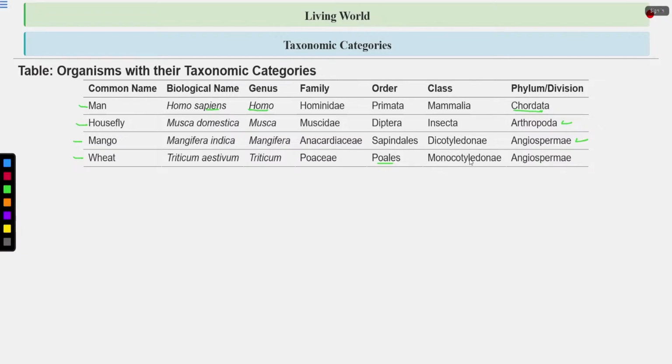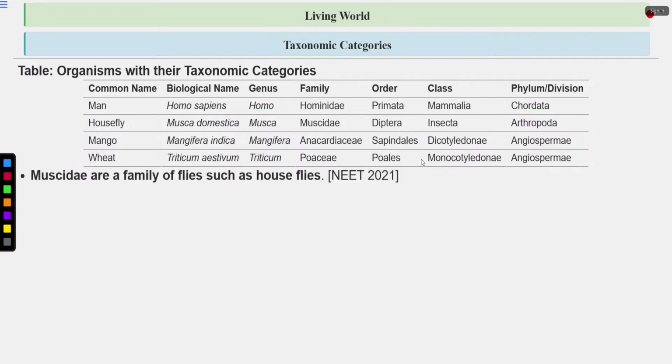So plants can be dicots or monocots. Dicots have two cotyledons, monocots have one cotyledon, known as scutellum. Wheat belongs to the division Angiospermae. Angiosperms, known as the flowering plants, can be divided into dicots and monocots. So both mango and wheat are angiosperms, but one is a dicot and another one is a monocot. Muscidae is a family of flies such as house flies, so remember this.